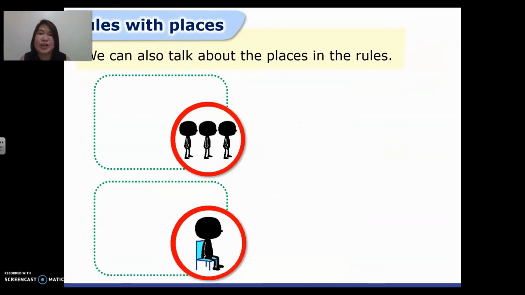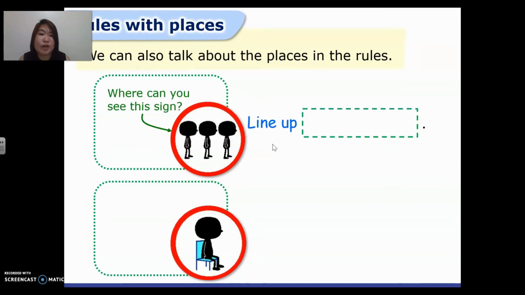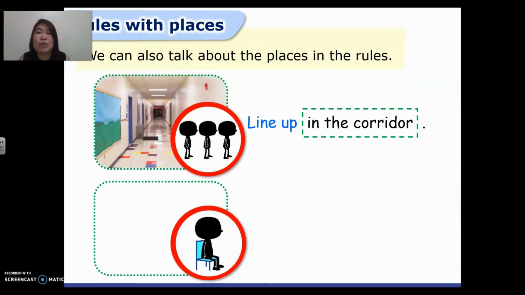Okay. Very good. Now, rules with places. For example, this picture right here. What do you think is the rule for this one? Very good. We say line up, but where can you see the sign? We can also talk about the places in the rules. So for this one, where do you think we can see this sign? Good job. We see this sign in the corridor. So we say line up in the corridor.